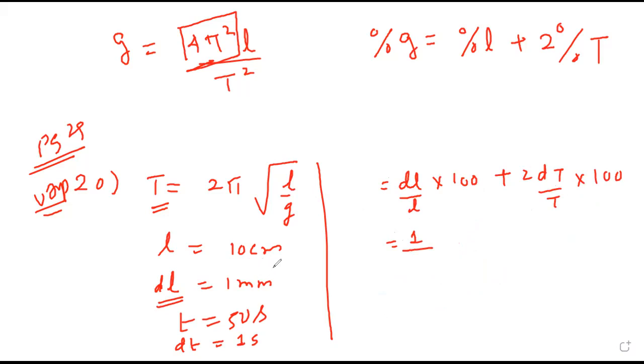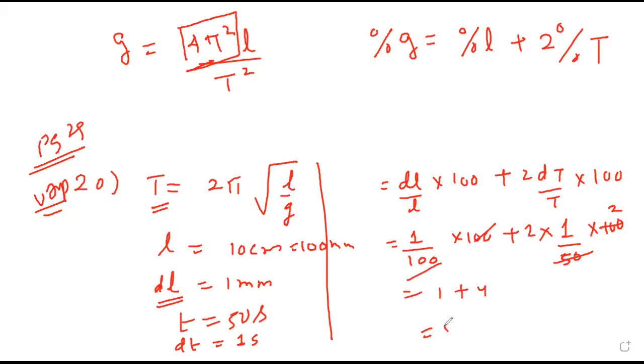I will keep both in millimeter so it will be easier. 10 centimeter is 100 millimeter. Clear, na? So that decimal I have avoided. Any doubt now? No, na? 10 centimeter means 100 millimeter, 1 upon 100 into 100, plus 2 times dT is 1 upon T is 50, into 100. 50 into 2, so this will become 1 plus 4, 5%. 5% is the answer.